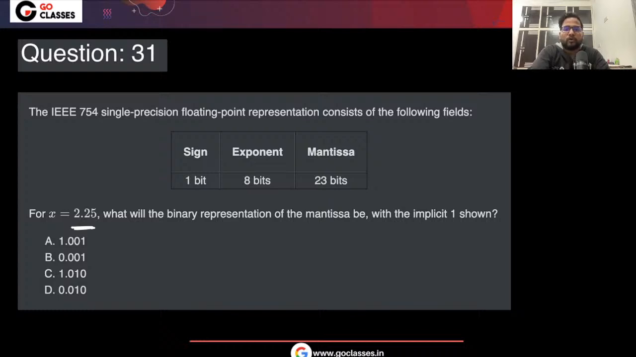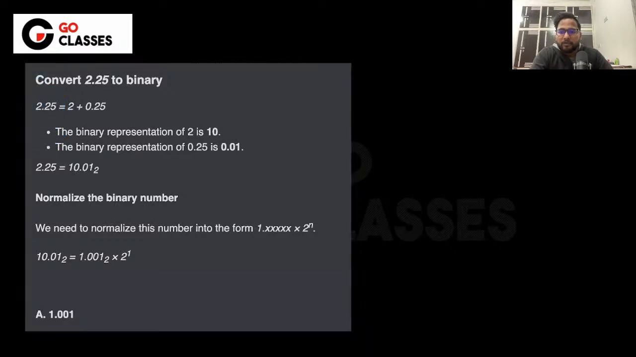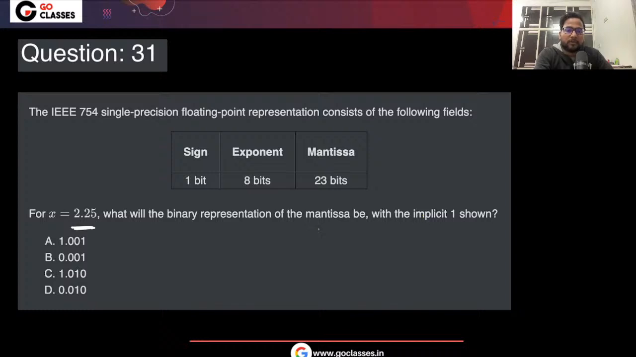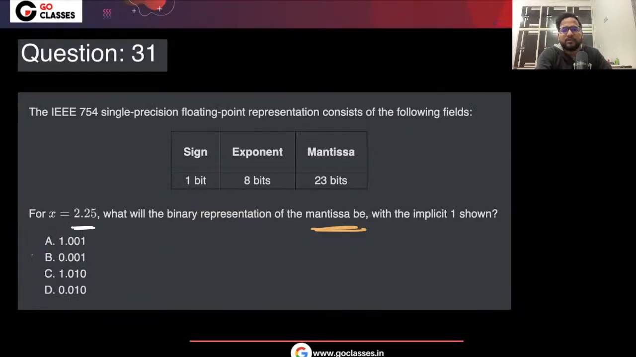You can just convert 2.25 into binary and then you can solve this question easily. For example, see here that 2.25 will be written as 10 because it is 2, and 0.25 will be 1 by 4, which is 0.01. So basically this is 2.25. You will represent it in the scientific notation, something like this, right? And then you will say, okay, your asked question is basically about the mantissa. So this is mantissa, right? Now if you are writing the implicit one, then with the implicit one, this is the mantissa. So A is the correct answer here.